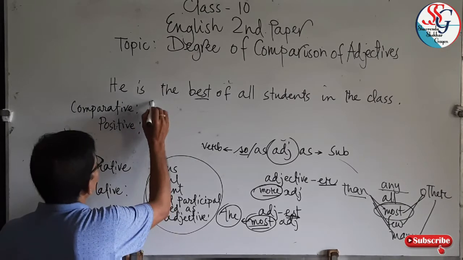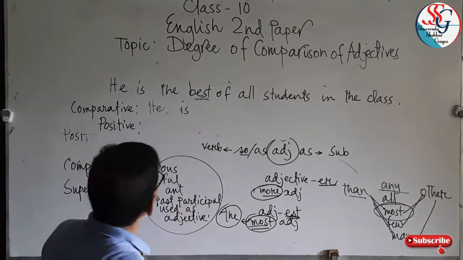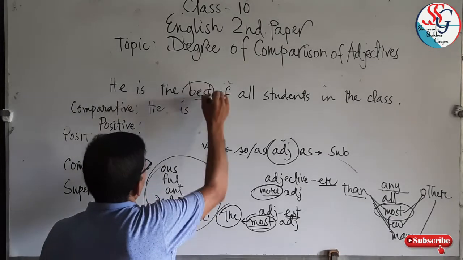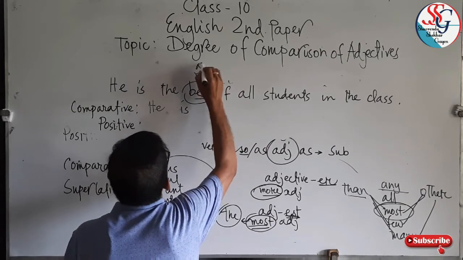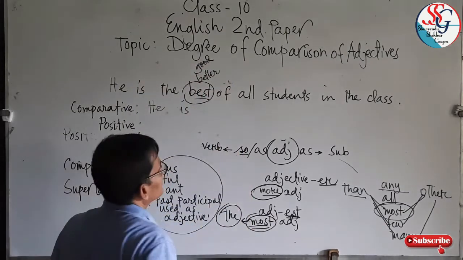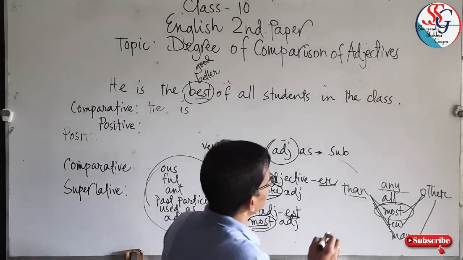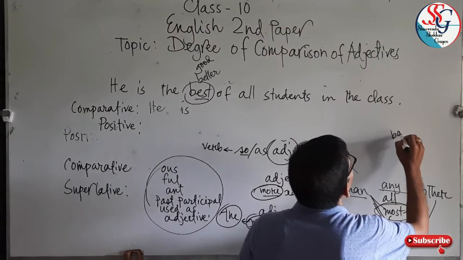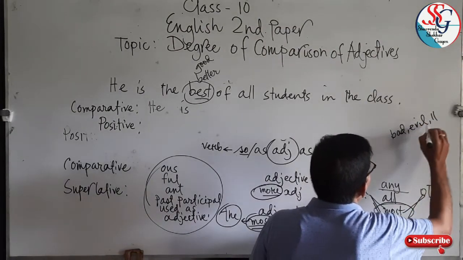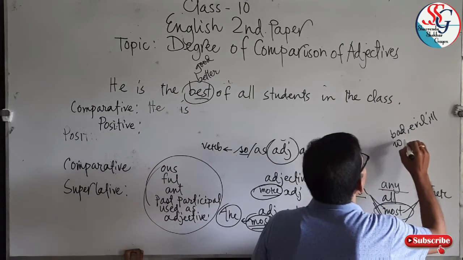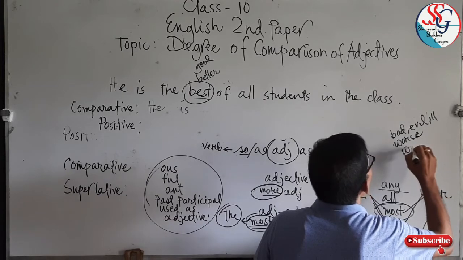So subject he, verb is, best, better, good. Dear learners, I am writing good, better, best, bad, evil, ill, worse, worst.